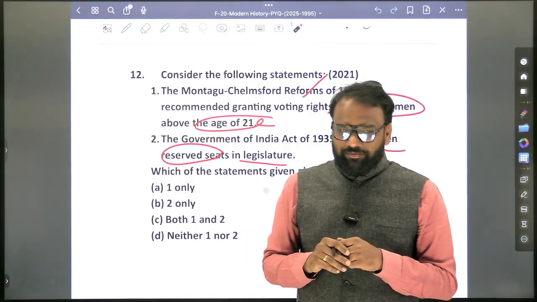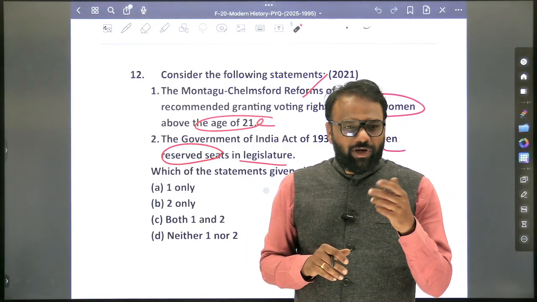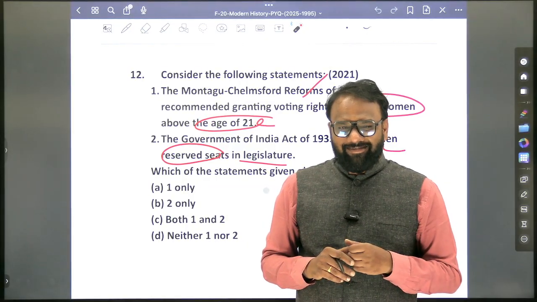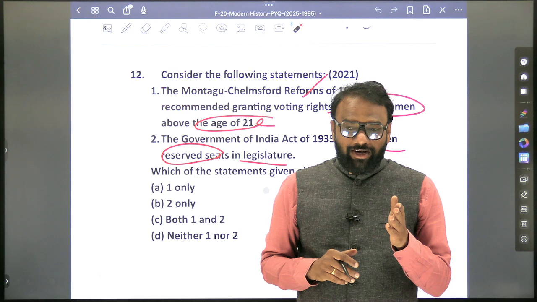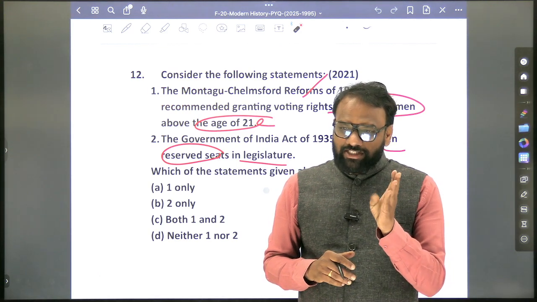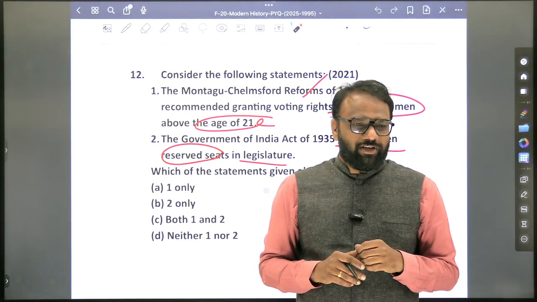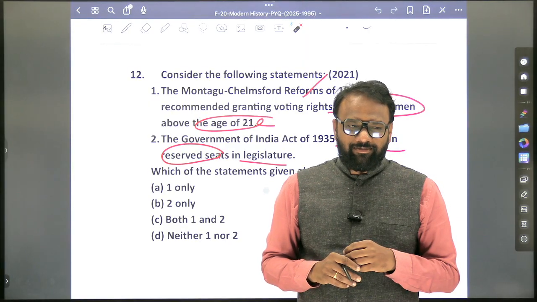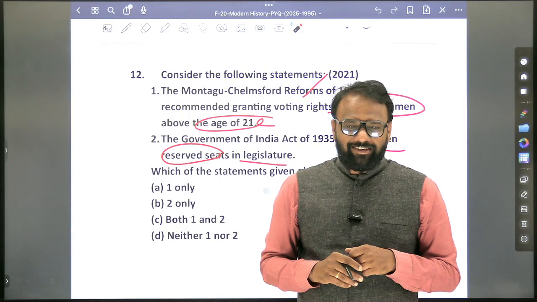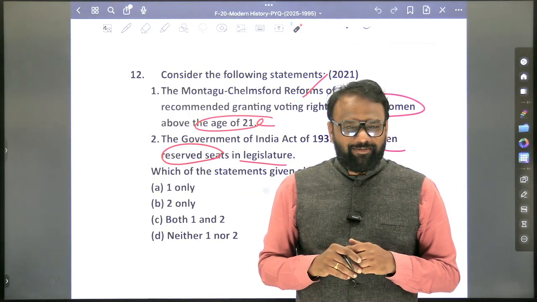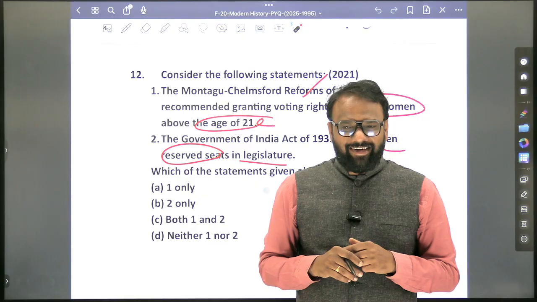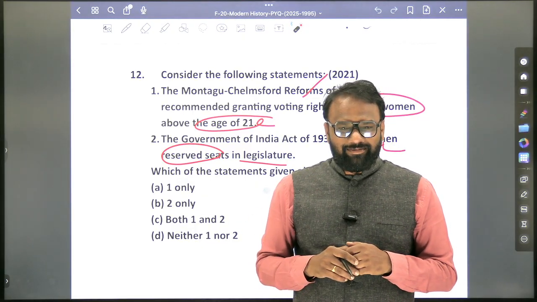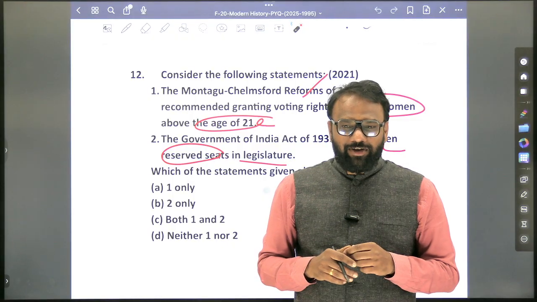Next feature, the other features. Bicameralism over, direct elections were introduced. Next, separate electorate for Muslims was introduced. For whom else? Separate electorate for Christians, Anglo-Indians, Sikhs, Europeans was established. Next, Secretary of State for India was established? No. Then when was the Secretary of State for India established? 1858. Okay. Next, High Commission for India was established or not?